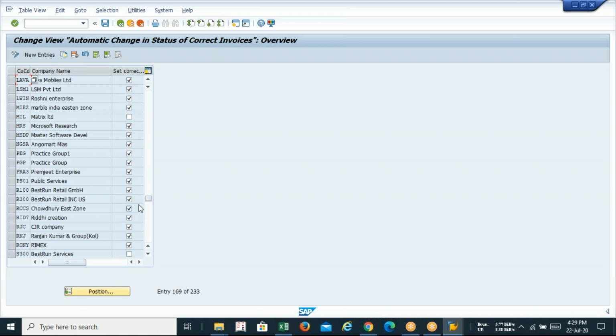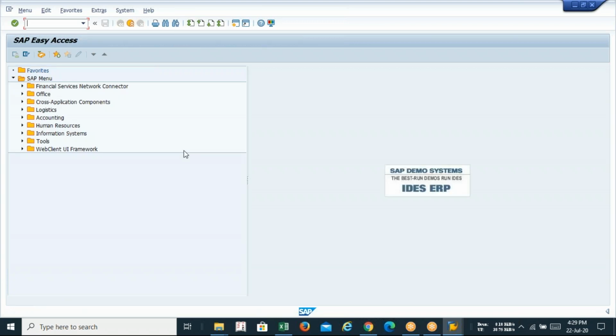This configuration is much easier compared to the previous one. Compared to the previous one, this is much easier. Okay, now move on to the next.